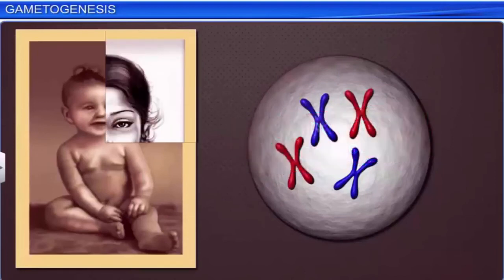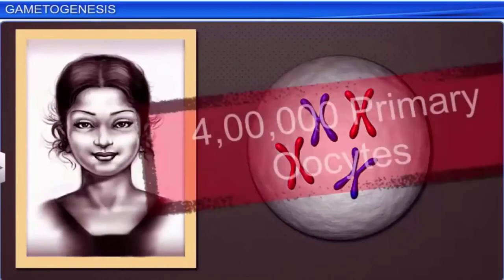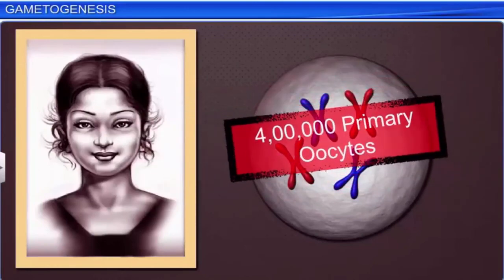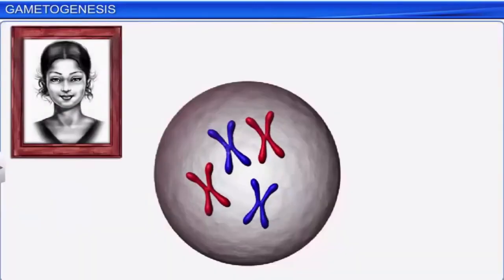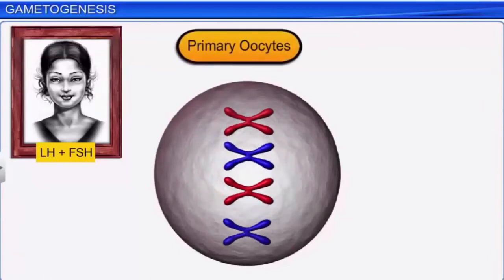But by puberty, most of the primary oocytes degenerate, leaving only about 4 lakh in the ovary. At puberty, the release of LH and FSH hormones stimulate some primary oocytes to resume meiotic division that had begun during the woman's fetal stage.